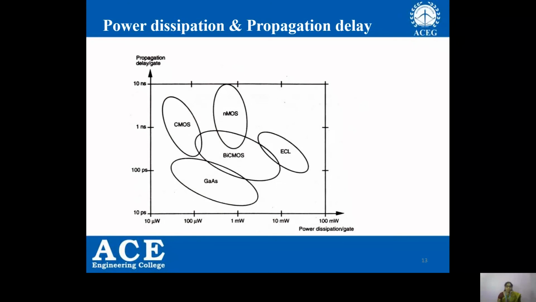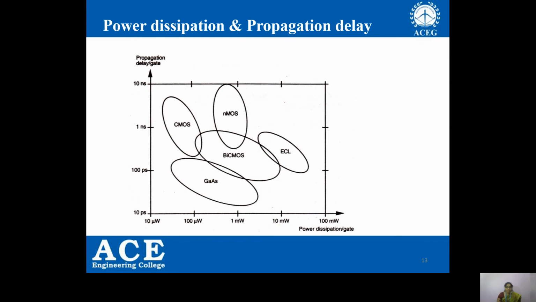Among those, the most famous technology is CMOS. It has higher propagation delay, that is, the propagation delay is in terms of nanoseconds, and less power consumption, around 100 microwatts only.